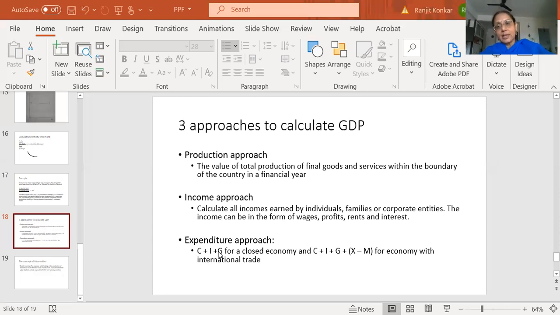So this is as far as the three approaches of GDP are concerned. Now I'm going to tell you one more thing which you must know when you do the calculation for GDP through the production approach, because as I told you, that is the approach used the most when it comes to calculating GDP. There is a particular concept you have to understand while calculating GDP through the production approach.